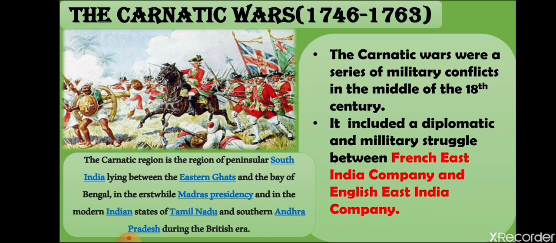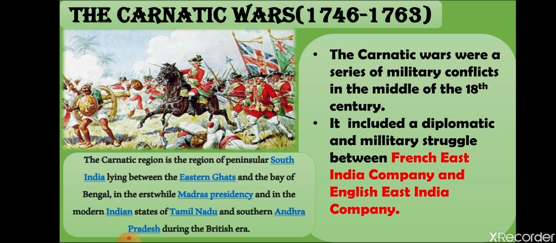This resulted in one treaty. The name of that treaty was the Treaty of Aix-la-Chapelle, which took place in 1748. According to the Treaty of Aix-la-Chapelle, Madras was given back to the British in exchange for the French fortress of Louisbourg in North America.